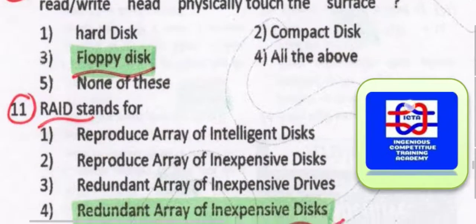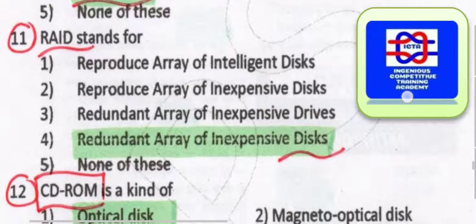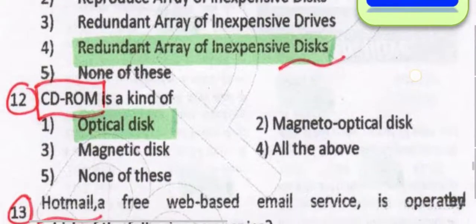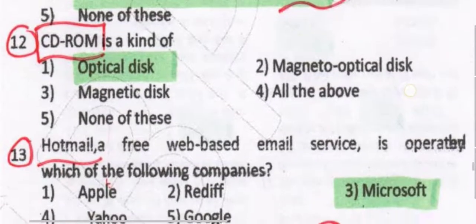Next we have, what is the abbreviation of RAID? RAID, that is redundant array of inexpensive disks, is the computer terminology. Next we have, CD-ROM is what? One type of optical disk. It is a circular type of optical disk.